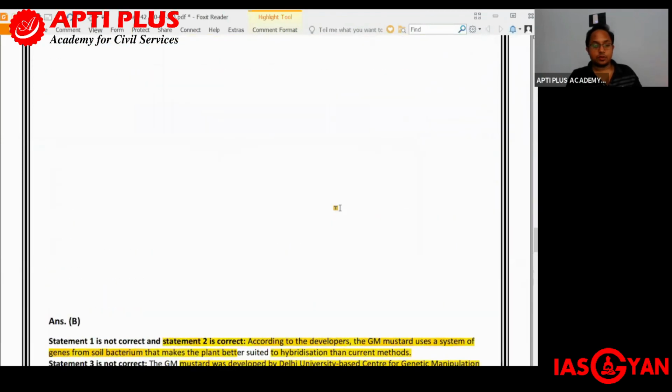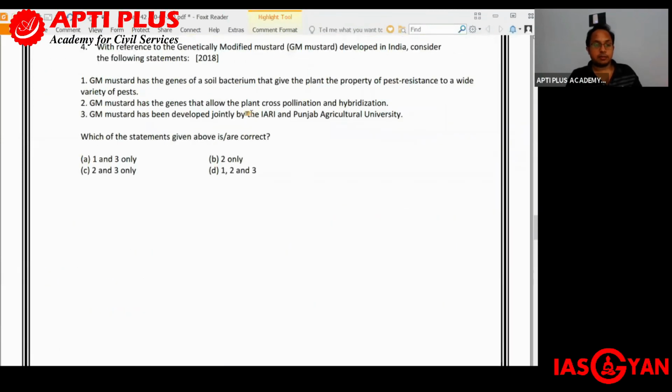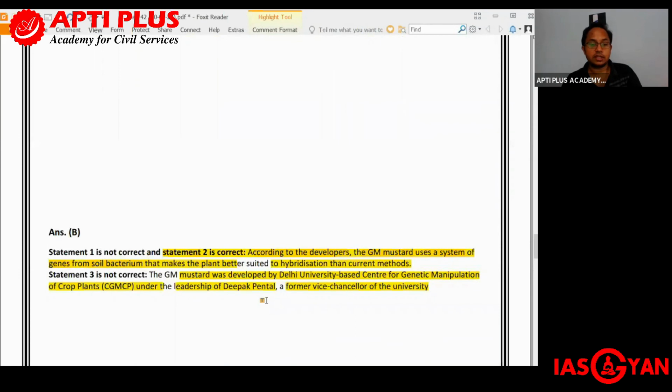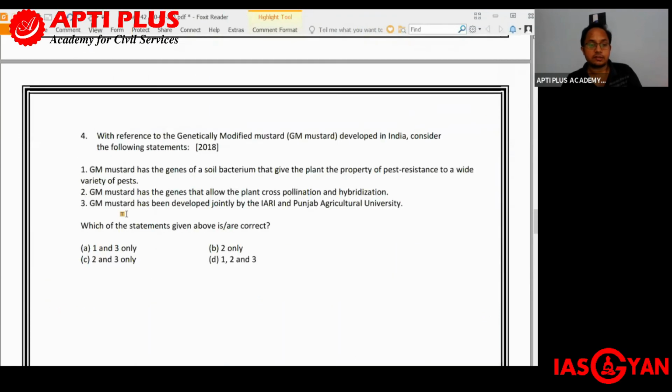So far as GM mustard is concerned, number one is incorrect and number two is correct. So this should be the right answer.